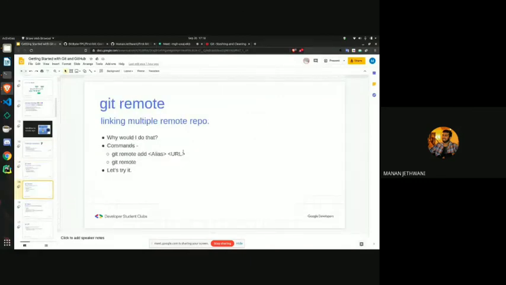The git remote command is used to tell which remote repos are linked and from where I can get some part of code or upload some part of code for this project. Let's type this command here and see what it does. So I will just write git remote and press enter.